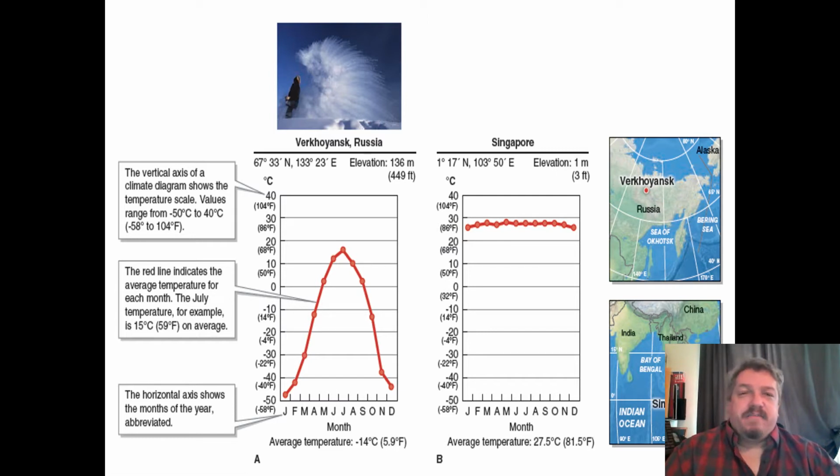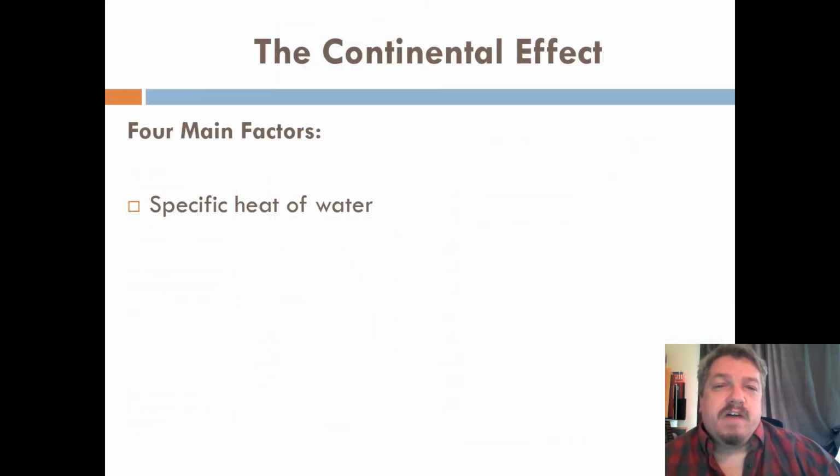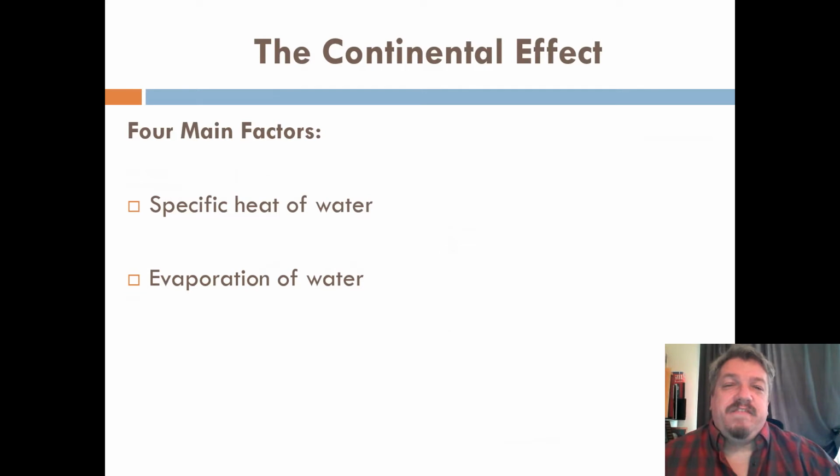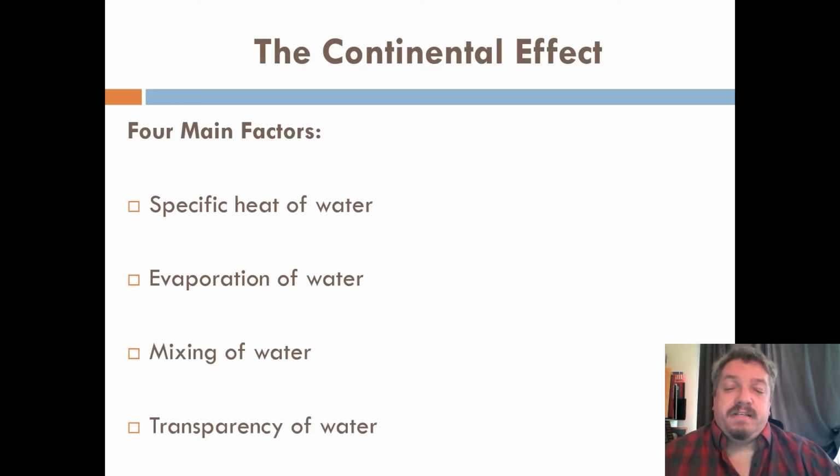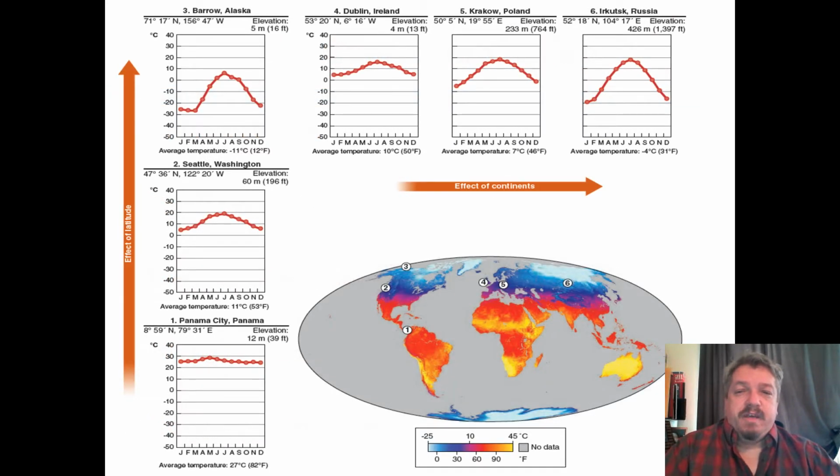Areas that are far from the water are said to be continental or inland climates. Okay, we'll cover these in detail, but the four main things that affect it all deal with water, specifically specific heat, evaporation, mixing, and transparency. And those all contribute. The lack of water or presence of water affects that. But let's explore this in greater detail. We're going to look at 6 cities and how their seasonality, their swings, are affected.